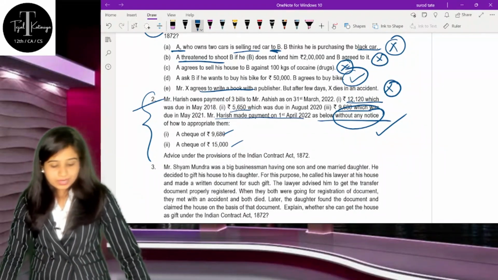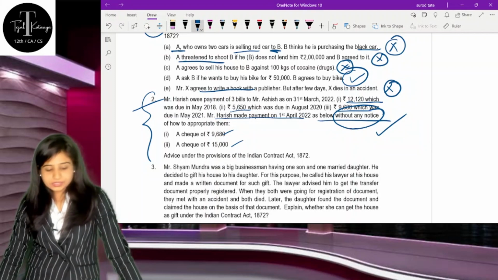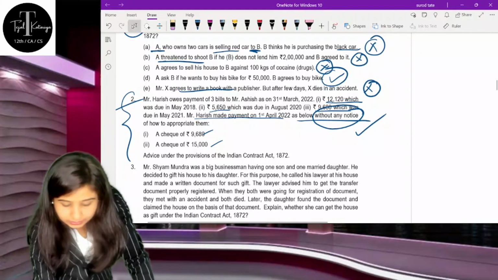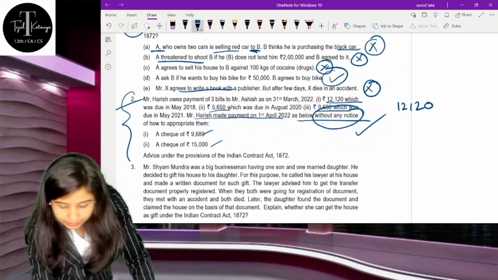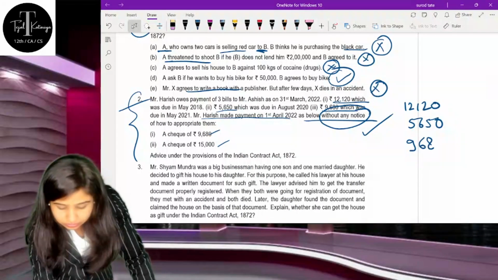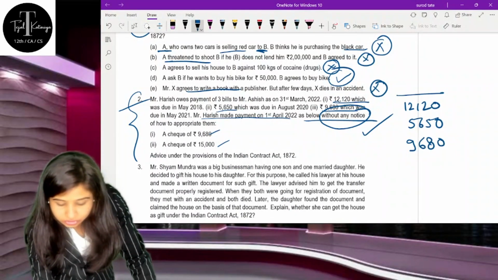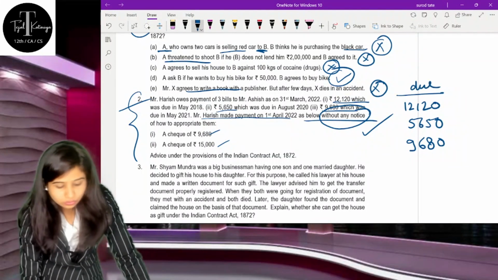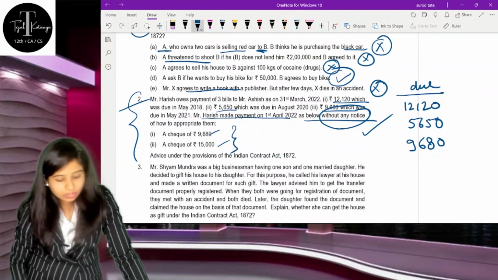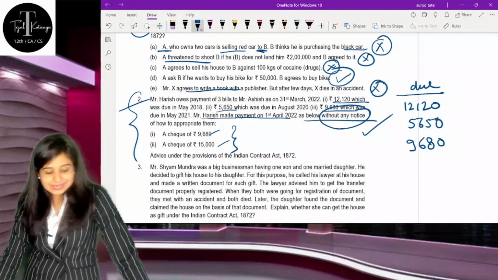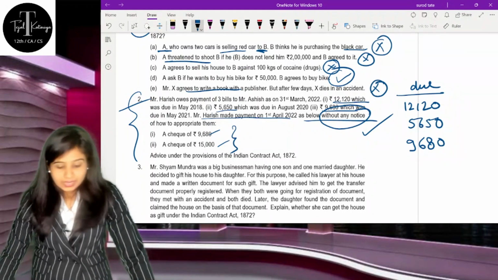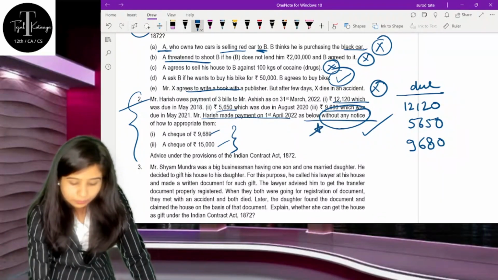So first is 12,120, then 5650. So your liability is 12,120, 5650 and the third is 9680. These are the three payments which are due, correct? And now they are making the payment by check. One check is of 9680, the second is 15,000, and the third thing you are supposed to mention is